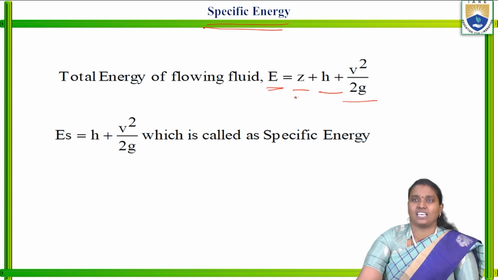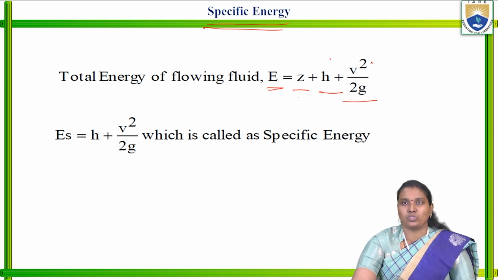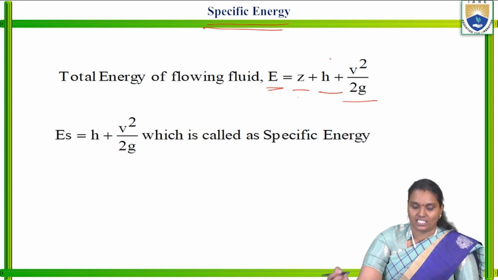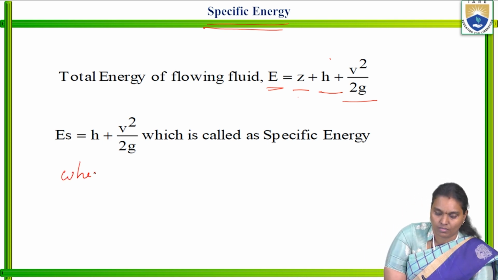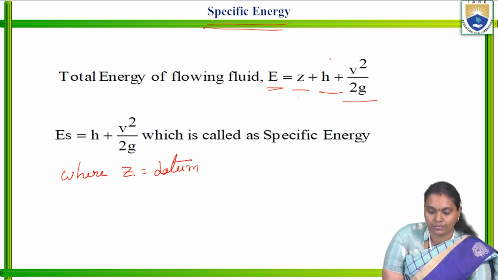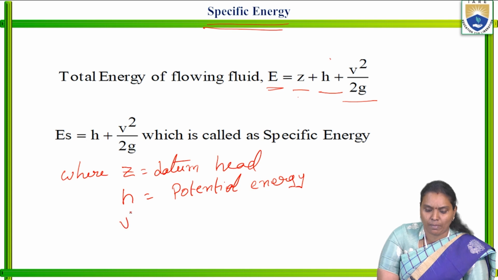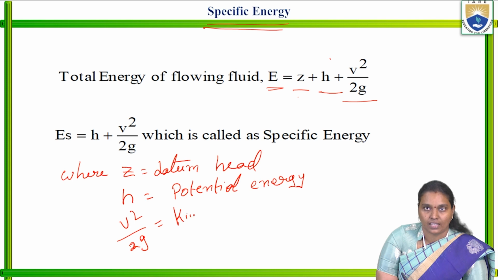In this, Z is the datum head, H is the potential head, potential energy, and V square by 2g is the kinetic energy.